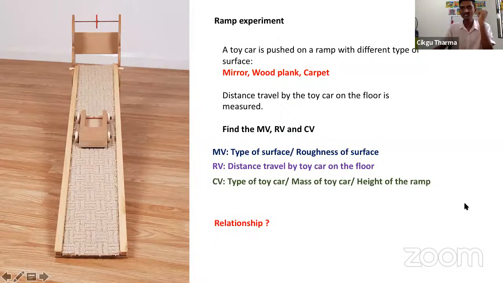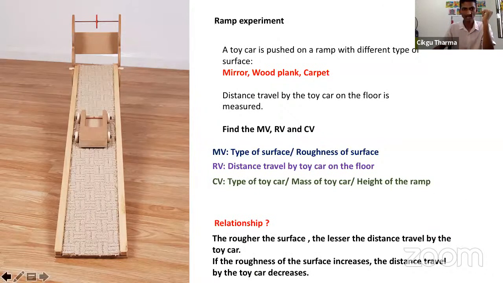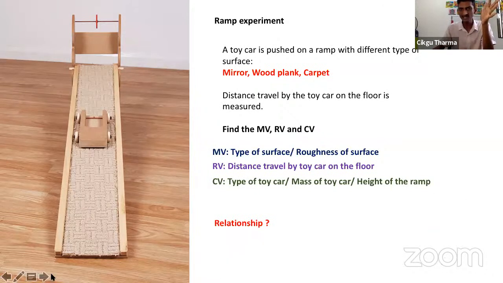What is the relationship between the manipulated variable and the responding variable? Okay, this is a famous question. If they ask this question in paper 2, definitely they will ask about relationship. All right. How do we answer a relationship question?